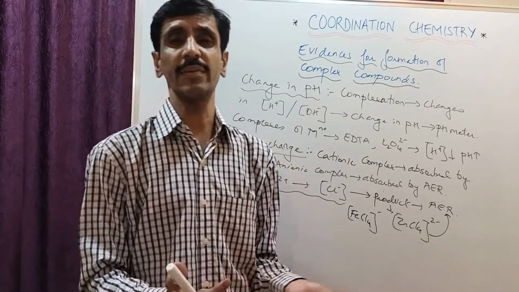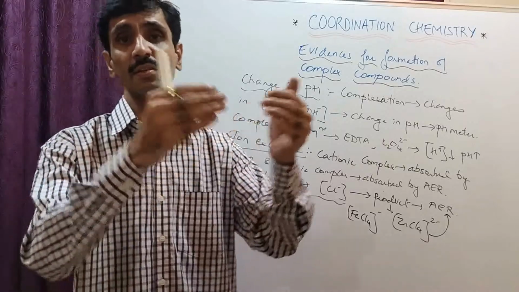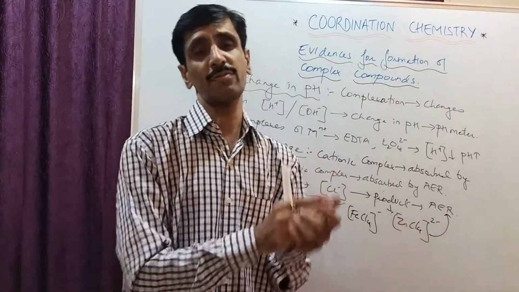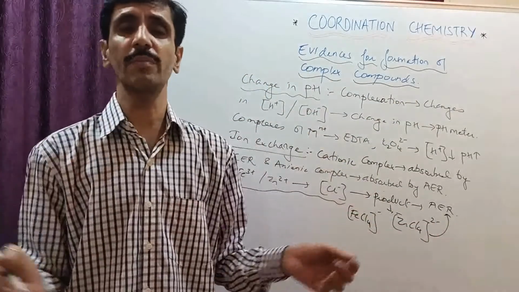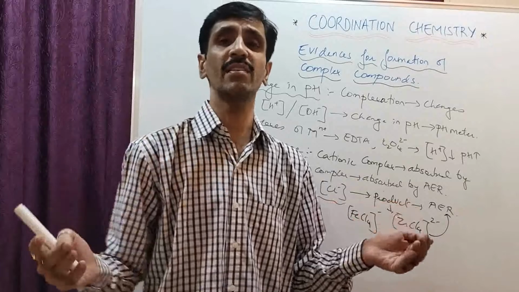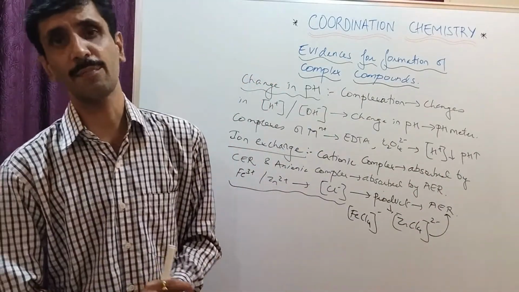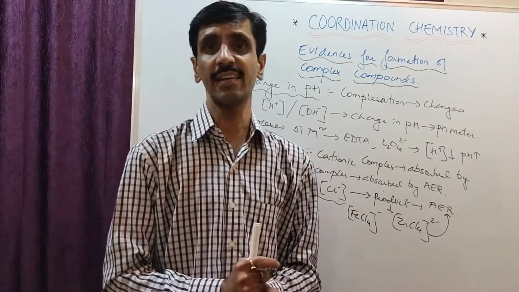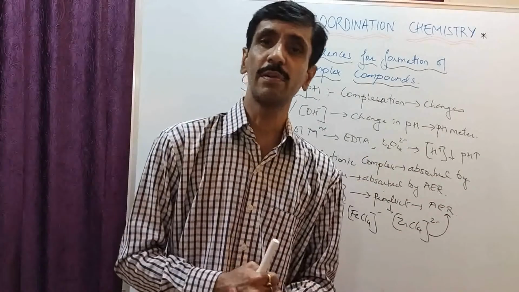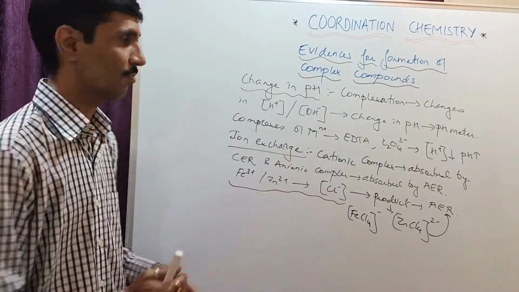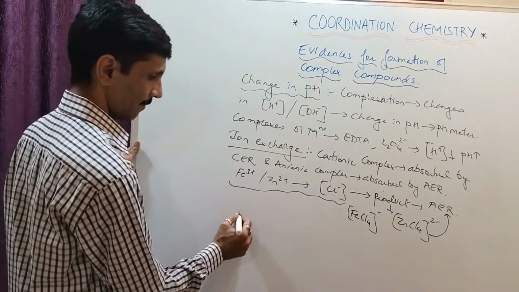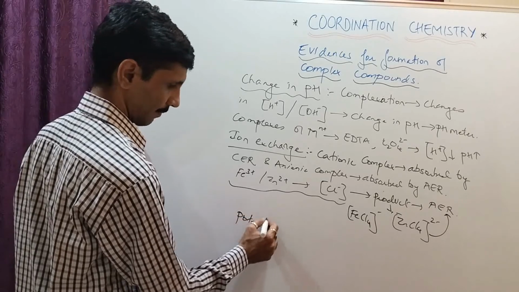Today there are going to be 6 evidences that we are going to discuss within the framework of the syllabus. As far as the coordination chemistry is concerned, there are n number of ways to identify the formation of complexes. लेकिन दोस्तों जैसे मैं हमेशा आपको बोलता हूँ, we have to restrict ourselves within the boundaries of the syllabus. So according to that, the last part that we are going to consider is the potentiometric measurements.